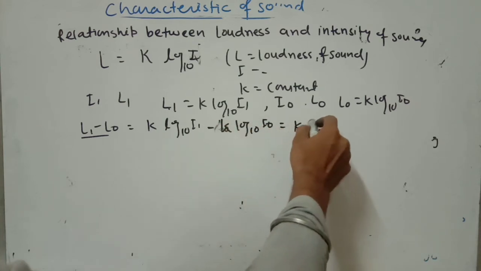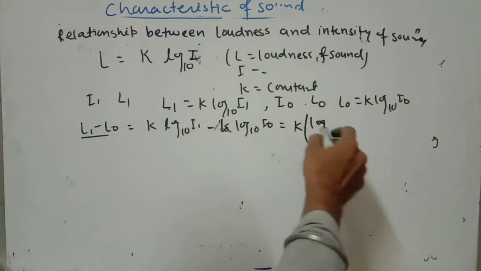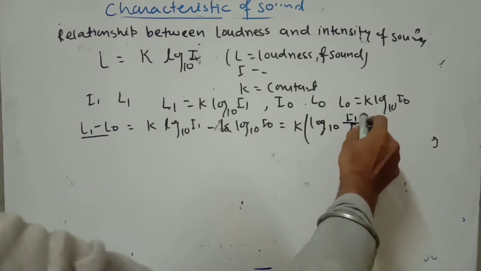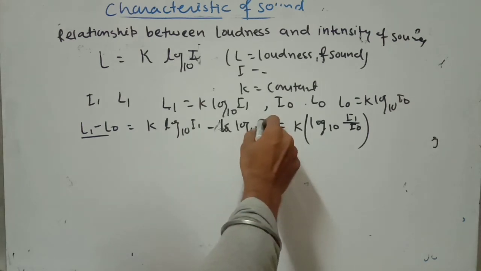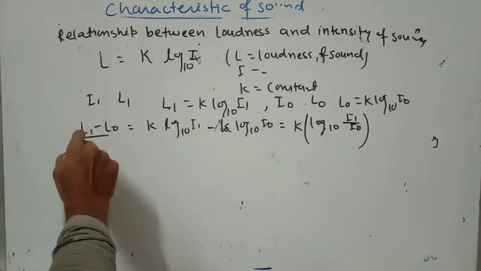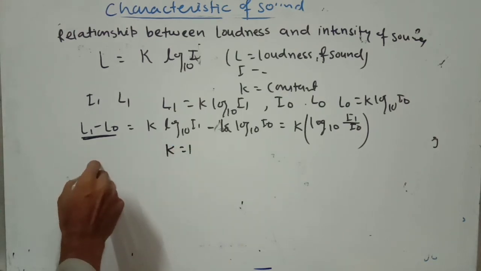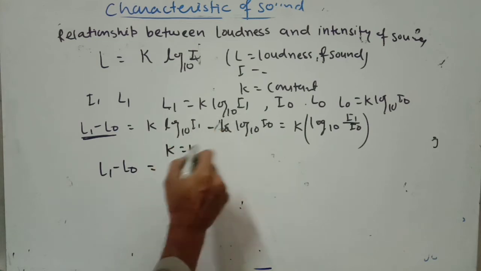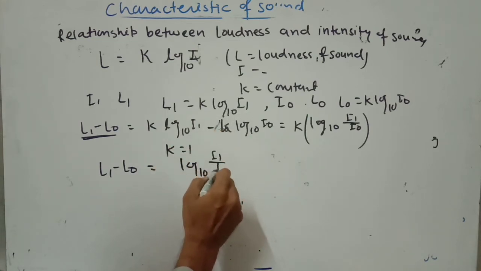According to the logarithm formula, you can write log 10 I1 by I0. When you consider K equal to 1, the difference in loudness equals log 10 I1 by I0.